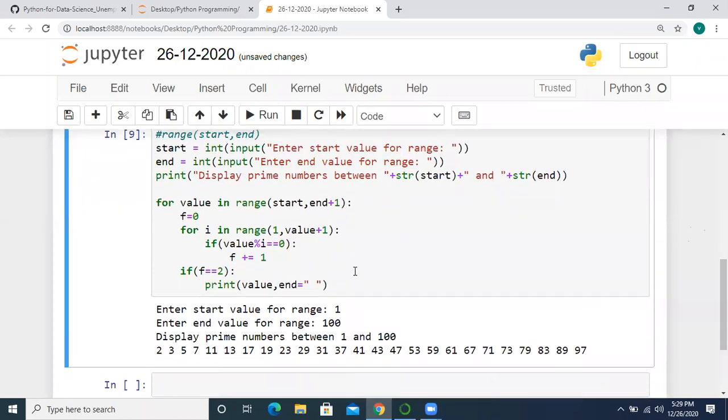Is this program clear for all? So remaining people, are you all clear with this program?